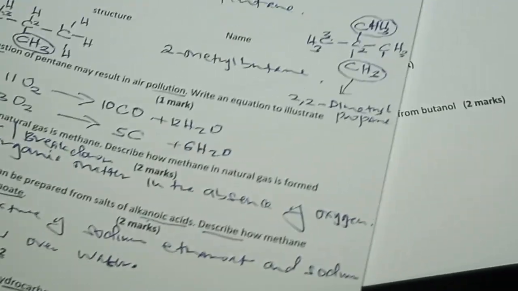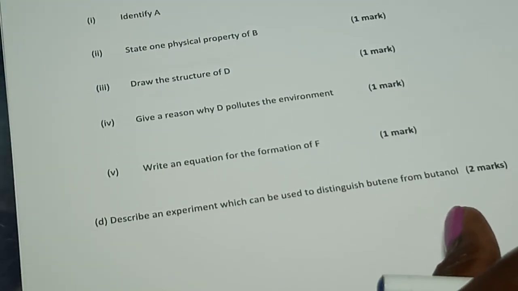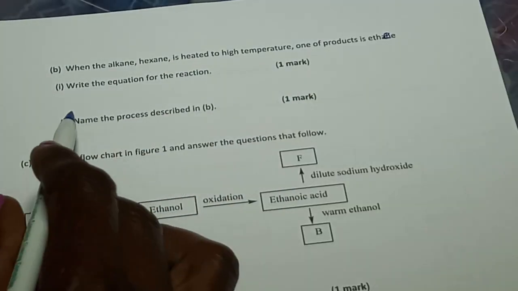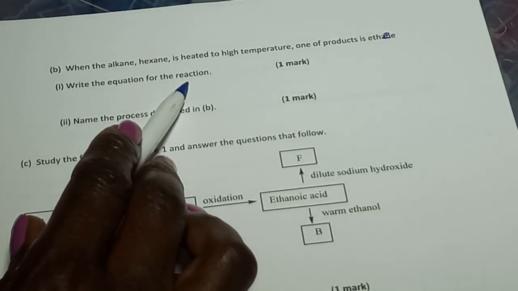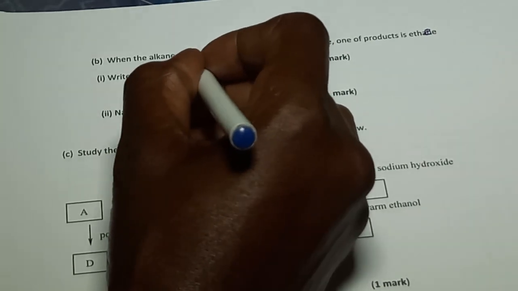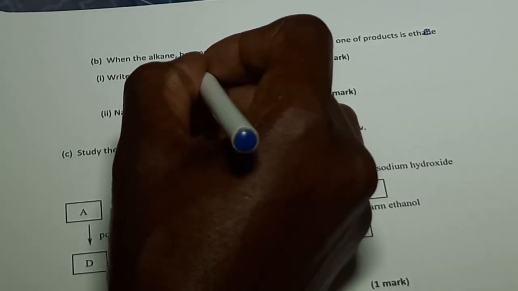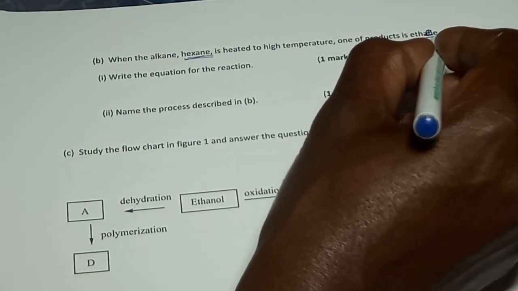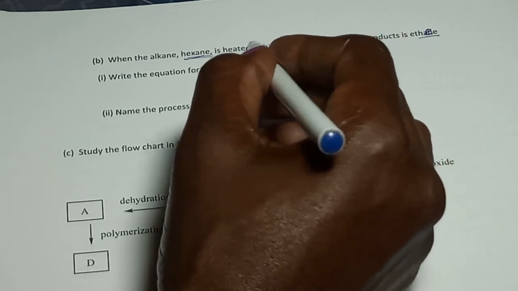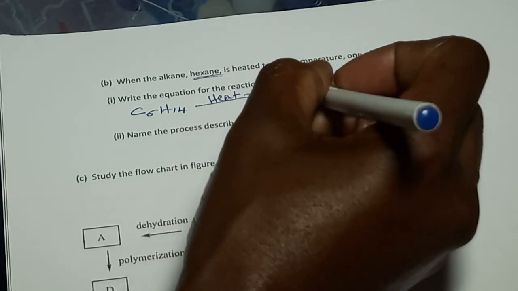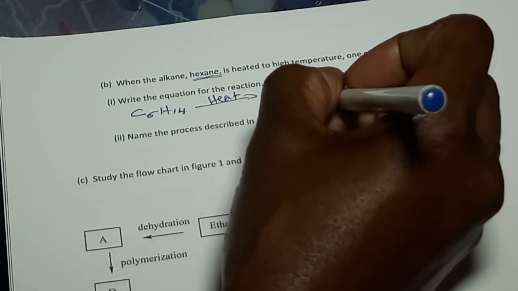When the alkane hexane is heated to high temperature, one of the products is ethene. Write the equation for the reaction. First, you should note that it's a cracking reaction where you heat and crack a long chain alkane to form an alkene and a shorter chain alkane. So we are starting with hexane, C6H14. We are undergoing heating to form ethene, C2H4, an alkene, plus a shorter alkane.